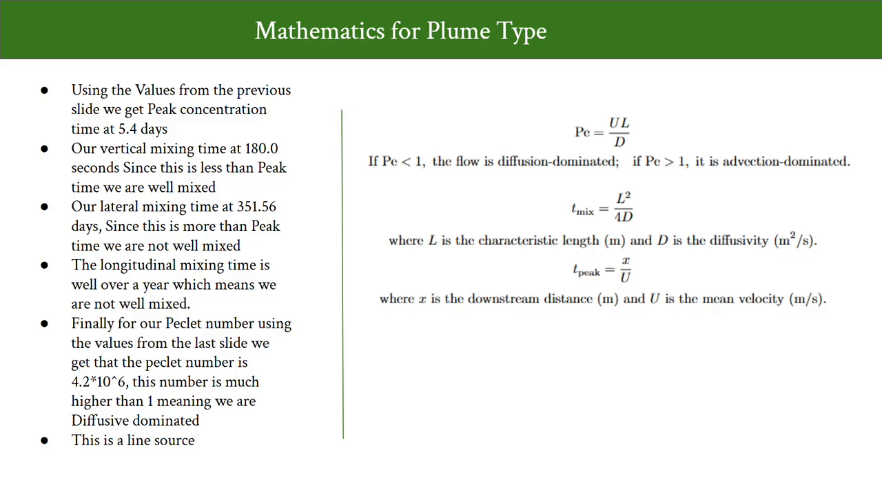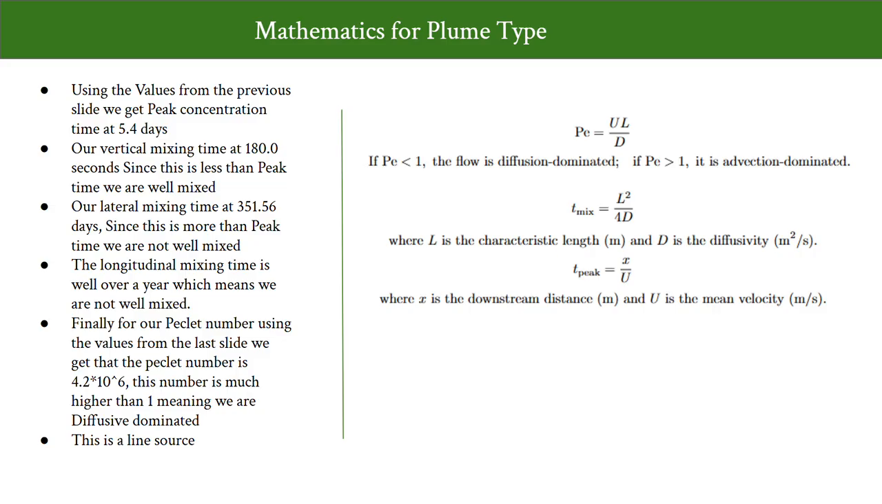When we look at our vertical and lateral mixing time, we see that in our vertical column, we have a mixing time of 180 seconds. This is much less than 5 days, so we are well mixed in our vertical column. As for our lateral mixing time, that is around 351 days. This is definitely more than our peak concentration time, meaning we are not well mixed in our lateral direction.